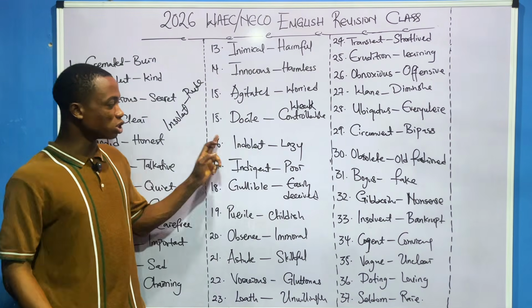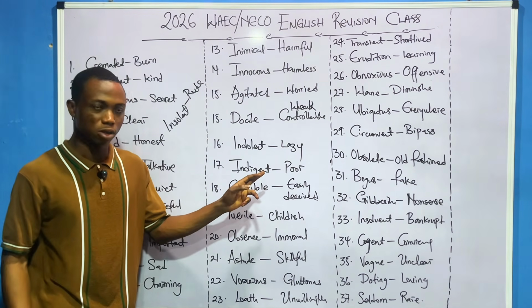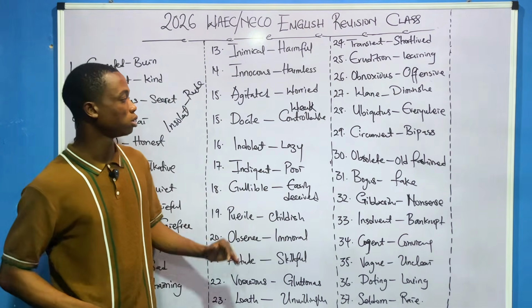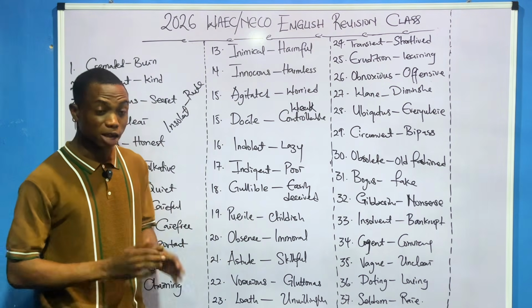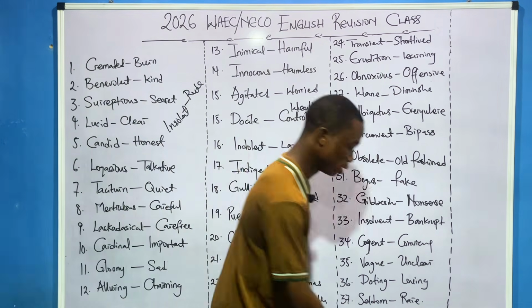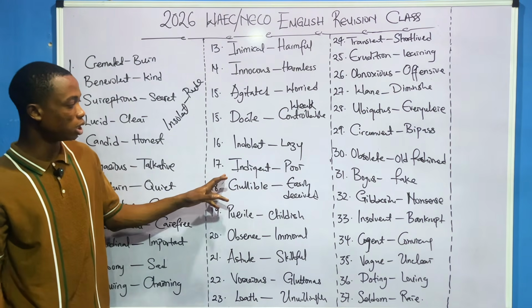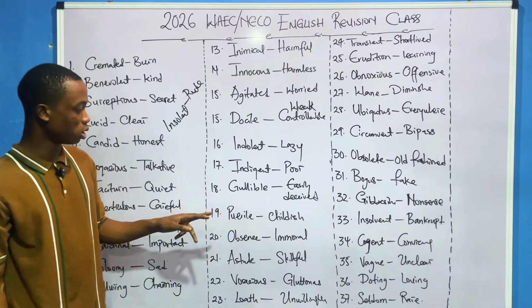That's what insolent means. But indolent means to be lazy. You understand? Then insolvent is even here, bankrupt. You see, they can twist it anyhow. You just have to be smart about it. So now, indigent means to be poor.